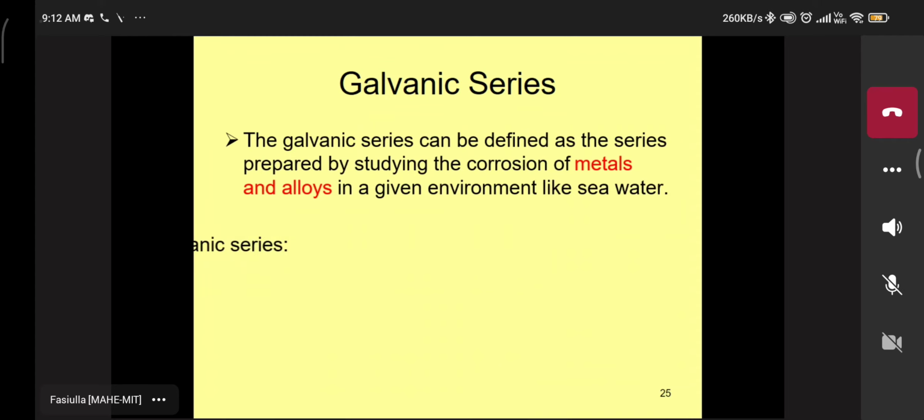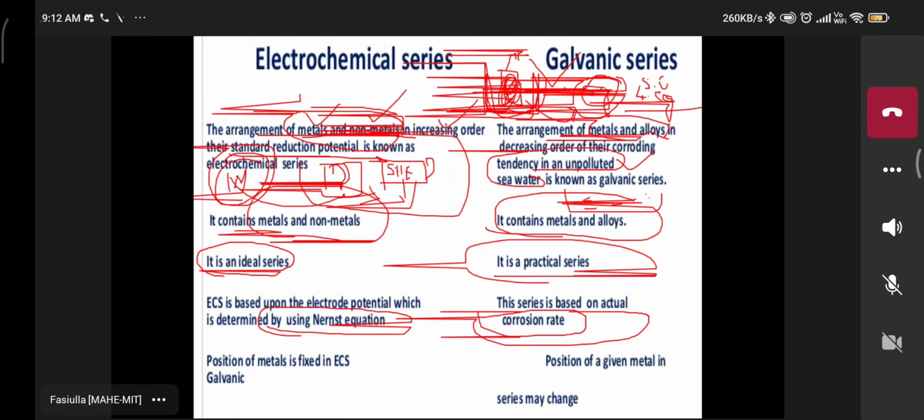Sir, the last point of the electrochemical series I didn't get. Which one? This point. Yes, sir. The position of metal is fixed, what does that mean? One metal, you know that.